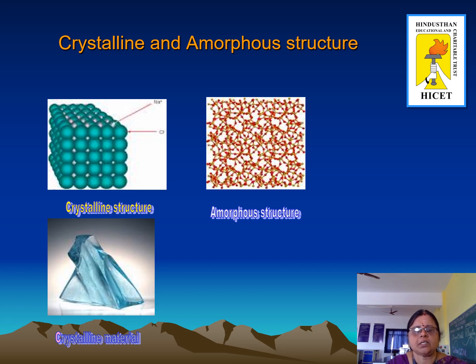In a crystalline structure, all the atoms are regularly arranged with equal distances and equal angular spacing or orientation between them. Whereas in amorphous structures, the atomic arrangement is not regular. The atoms are arranged at random. Such substances, where the material has a disordered arrangement of atoms, are called amorphous materials.